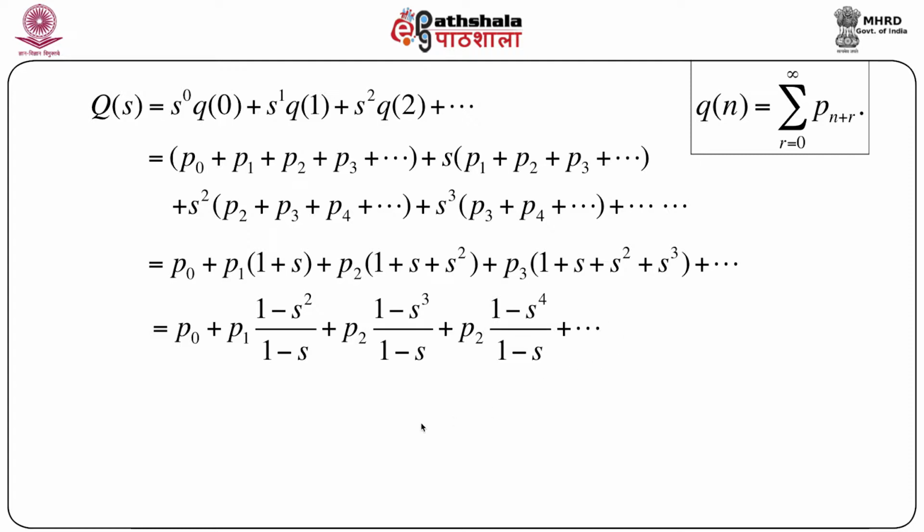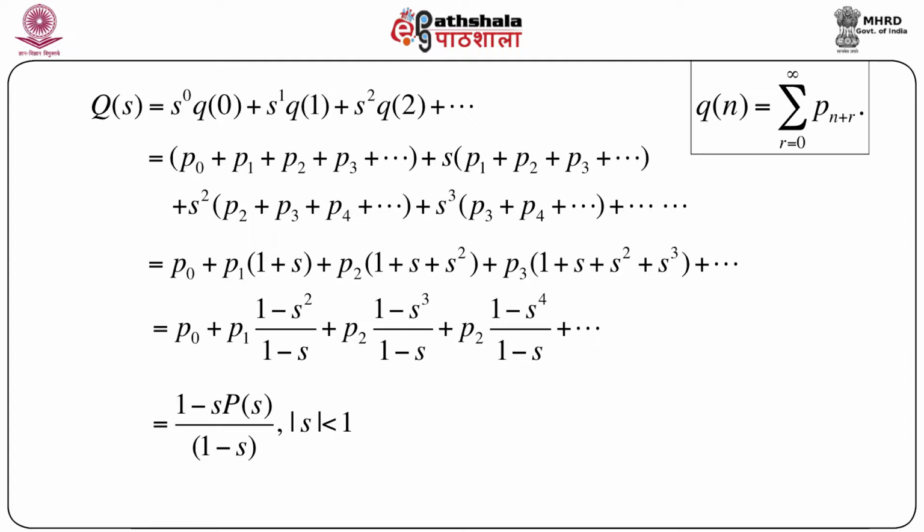So just simplify this entire thing, which I am not going to do right now, but simple algebraic manipulation will give us the expression 1 minus s into ps divided by 1 minus s, and remember s is defined only for modulus of s less than 1.